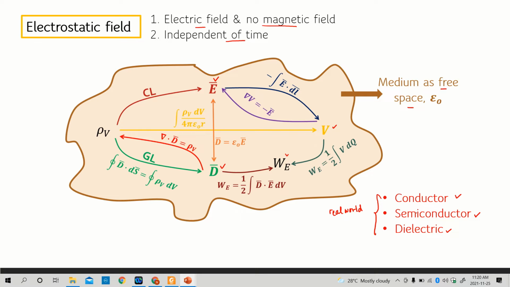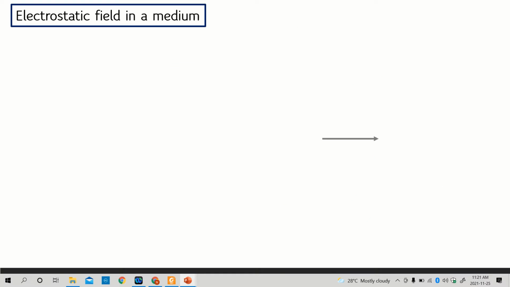However, in this EMT course, we will not discuss semiconductors, since we assume that semiconductors will be learned and discussed deeply in other courses, for example, the electronics course. So in this EMT course, we will focus only on conductor and also dielectric.